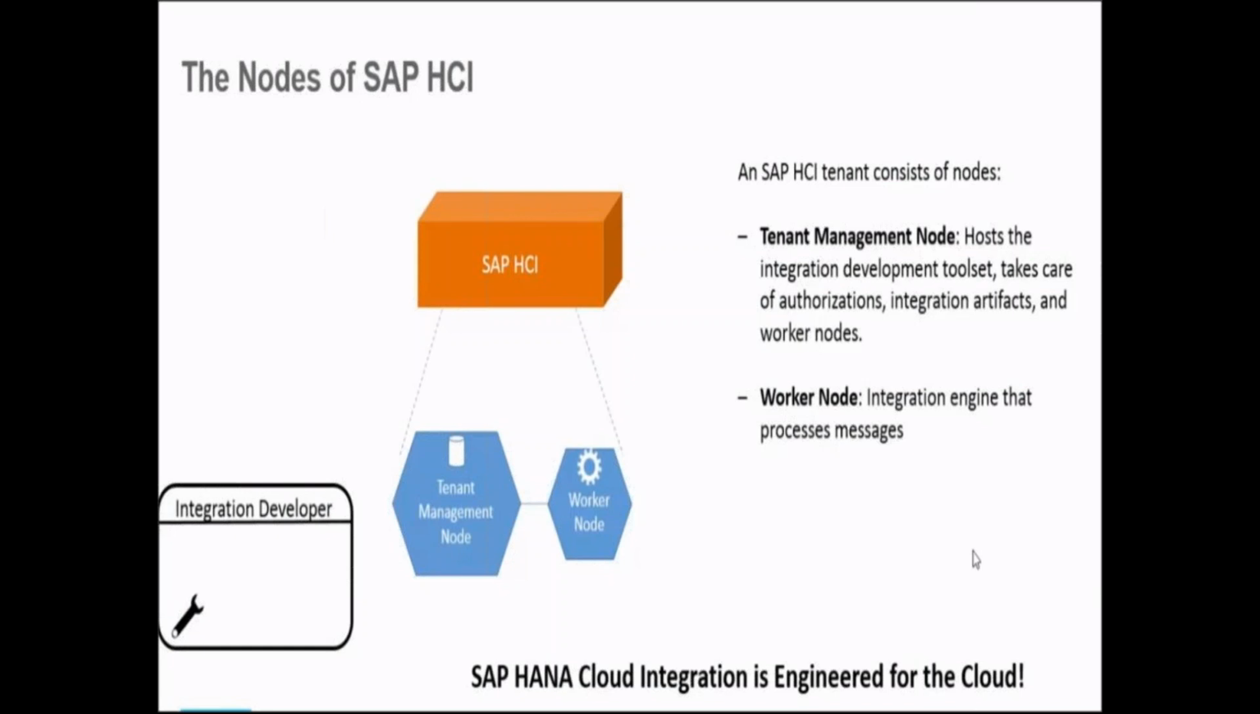One worker node can act as multiple. If I am a customer, let's say Reliance, using HANA Cloud Integration, and my HCI is idle, with no message flowing at that time, then my worker node will not be attached to my TMN. It would be free, and it would be used by any other customer to process.